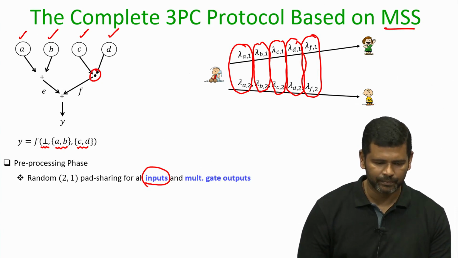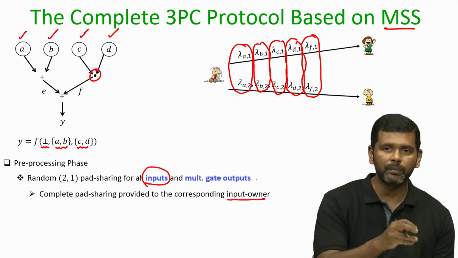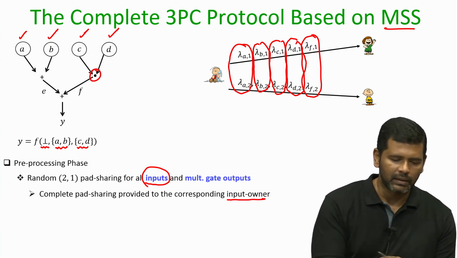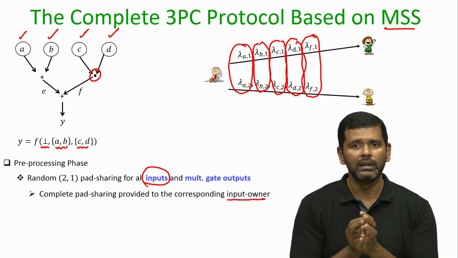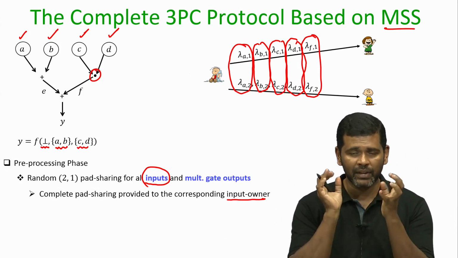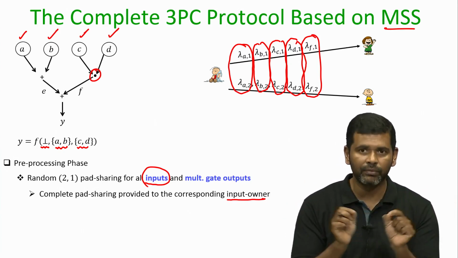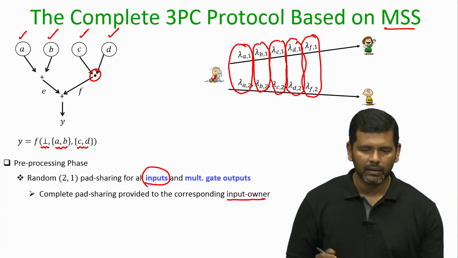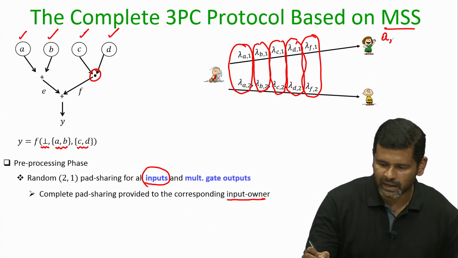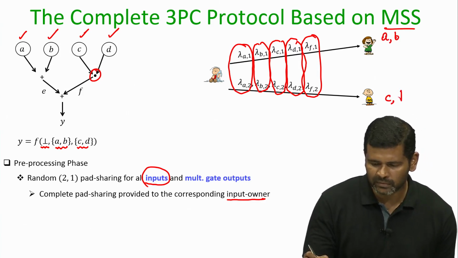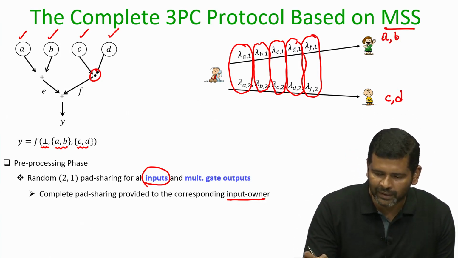to the 2 evaluators. Along with this, whoever is supposed to input the corresponding input for the function, the complete pad has to be available with that party, because remember, in the secret sharing protocol, whoever wants to secret share the value has to own the complete pad, both the components of the pad, and only then can it compute the full OTP encryption. So, who are the owners of A and B here? The owners of A and B are the evaluator E1, and the owner of the inputs C and D is the evaluator E2.